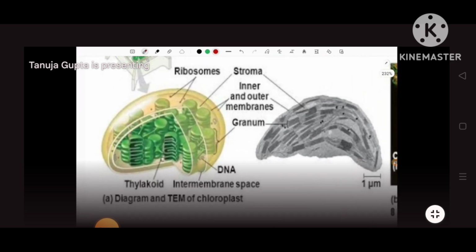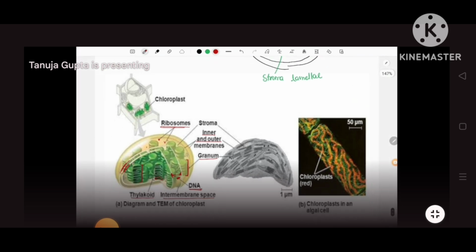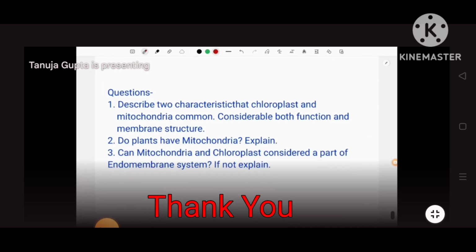If you have a look at this one, you can see ribosome. These are the membranes, one outer membrane and one inner membrane. This whole stack of thylakoids is called a granum, and this individual one is known as a thylakoid. The space in between two membranes is called the intermembrane space. There is certain DNA as well, and ribosome as well. So this is the structure of a chloroplast. I hope you got it. Again, a few questions related to this one.